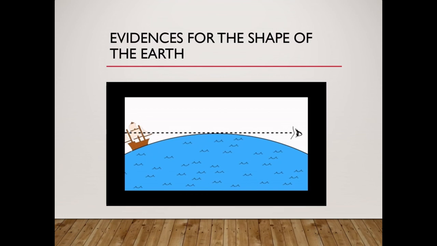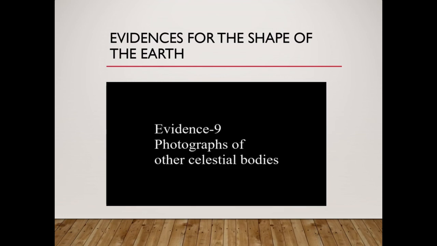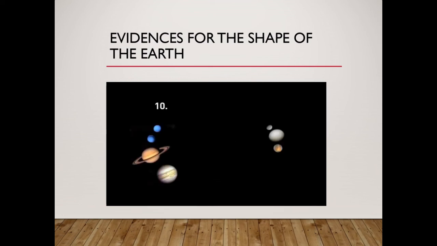Evidence number 9, photographs of other celestial bodies. Now, in the solar system, the photographs of all the planets and the sun show that the objects are round. So, Earth cannot be an exception to this, and Earth's shape has to be round.